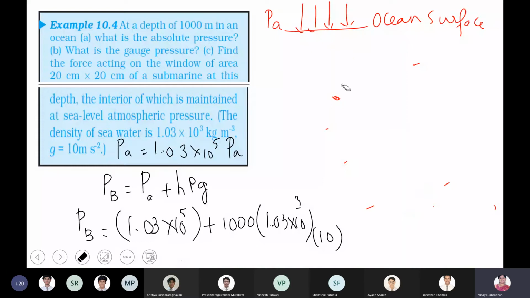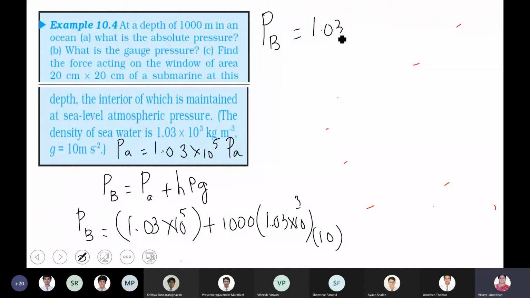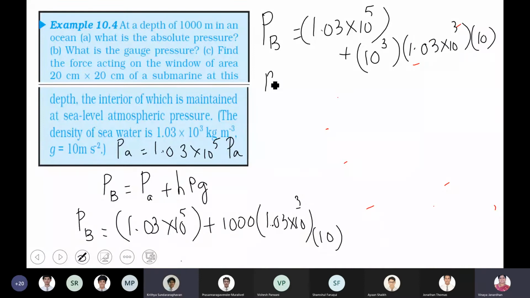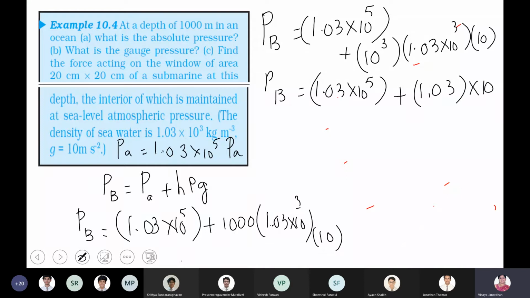Because now you people have to be very clear about your exponentials. It's easy to make mistakes in calculations where you have exponential powers. So 1.03 × 10^5 plus 1000, I can write as 10^3, then 1.03 × 10^3. So adding all the powers, it will be 7, right? So PB is equal to 1.03 × 10^5 plus 1.03 × 10^7, correct? Boys, I'm in the laboratory, so there might be background noise from the lab.